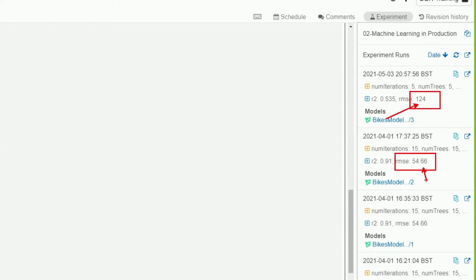What did I do differently? Well, I changed a couple of parameters, and those parameters are here, right? I can start seeing the number of iterations and trees was 15 and 15. However, it was 5 and 5 here. So that's not quite working. I probably need to increase those again to get a better model.